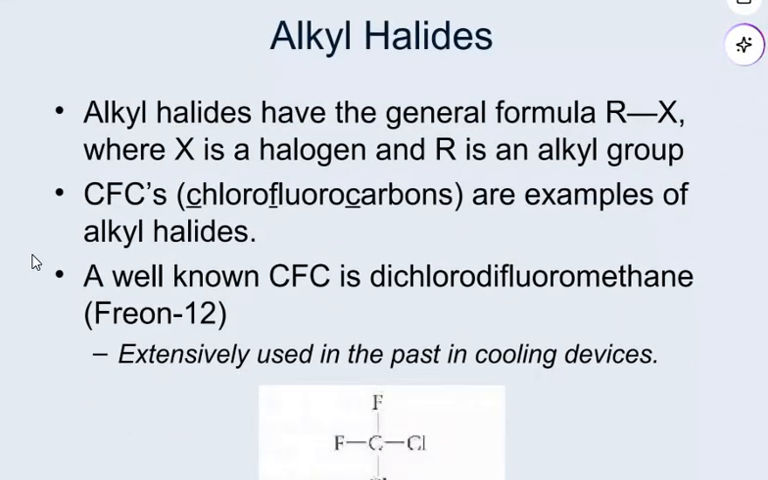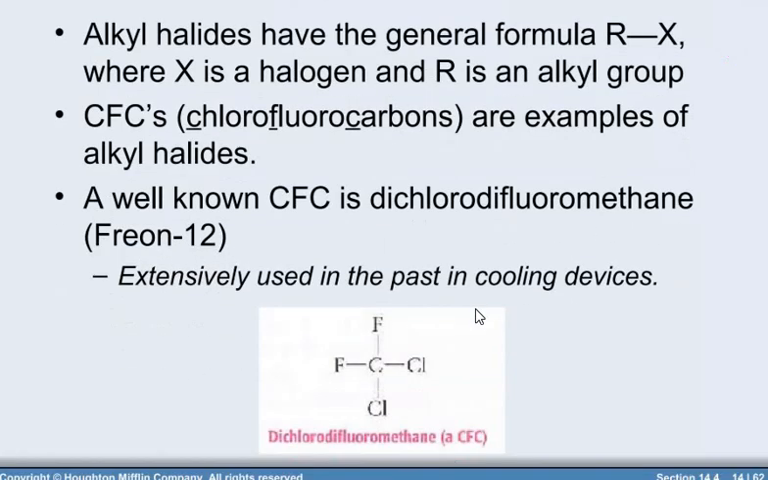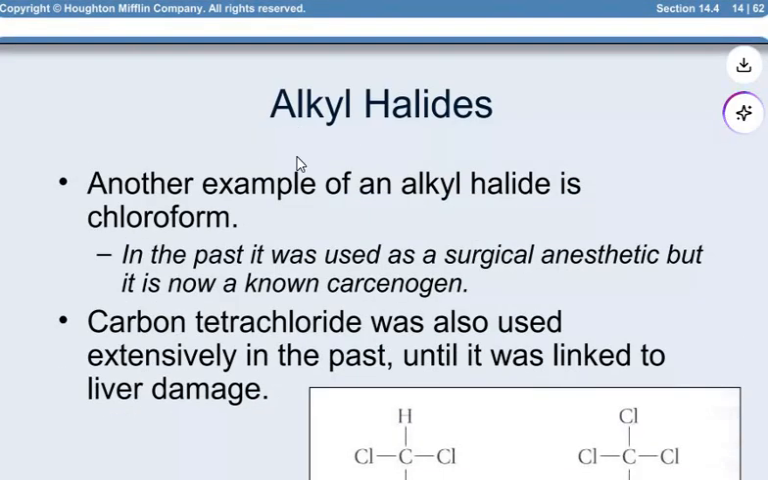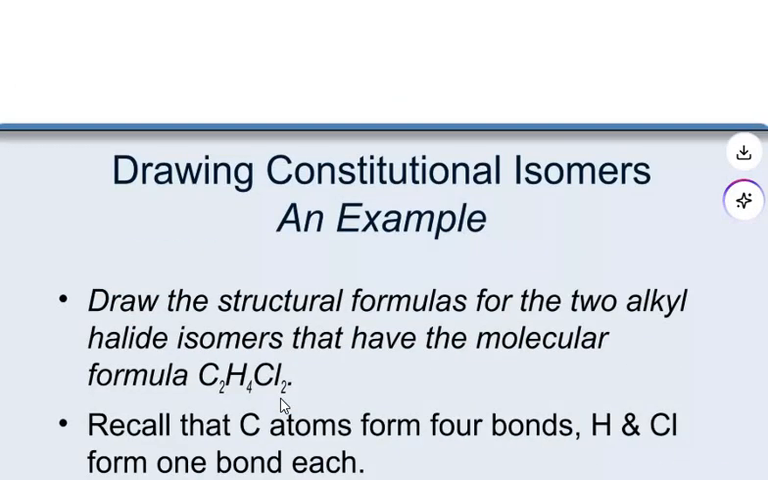So, alkyl halides. Alkyl halides have the general formula RX. Chlorofluorocarbon is the best example. Dichlorodifluoromethane, Freon 12, was extensively used in the past in cooling devices; CFC is used in cooling devices. Another example of an alkyl halide is chloroform. Carbon tetrachloride was also used extensively in the past until it was linked to liver damage.